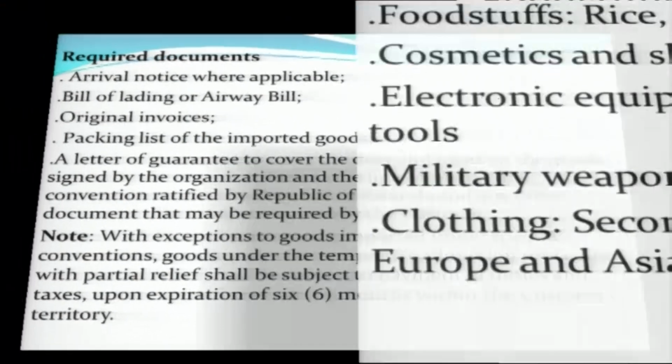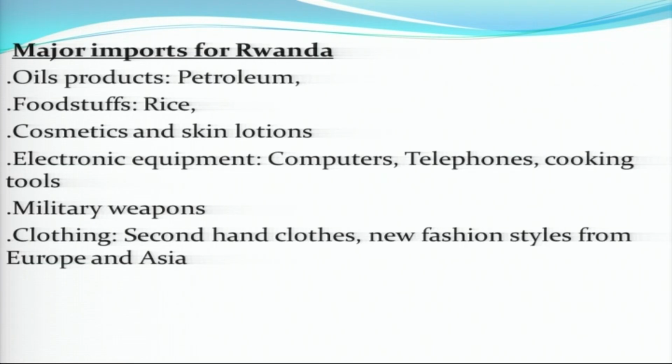Now, dear students, before we conclude, you have the major imported goods for Rwanda, like oil products, which is petroleum, foodstuffs, rice, cosmetics and skin lotions, electronic equipment, computers, telephones, cooking tools, military weapons, clothing and second-hand clothes, and new fashion styles from Europe and Asia.